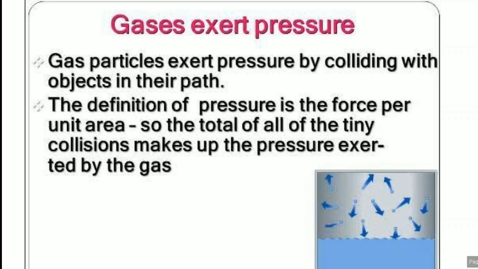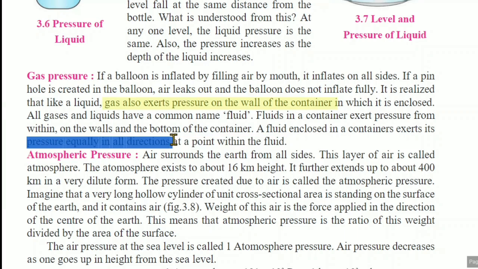A fluid enclosed in a container exerts its pressure equally in all directions at a point within the fluid. Whatever pressure is exerted by these gas molecules, it is equal in all directions. So that is the gaseous pressure.